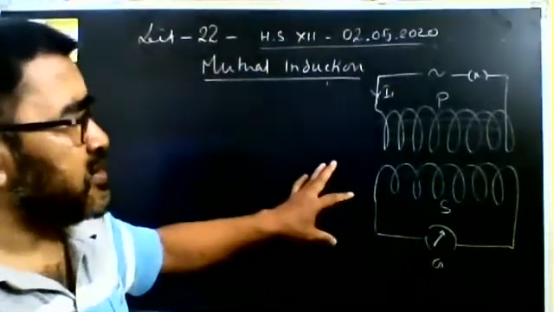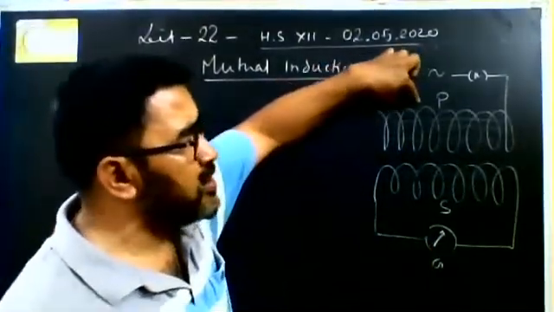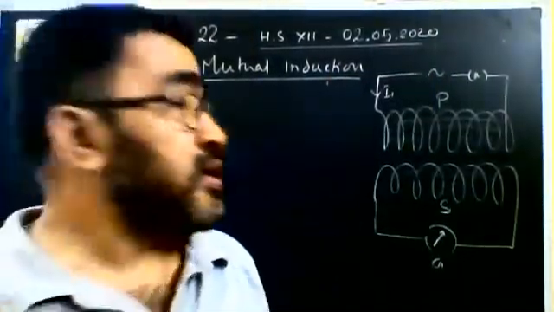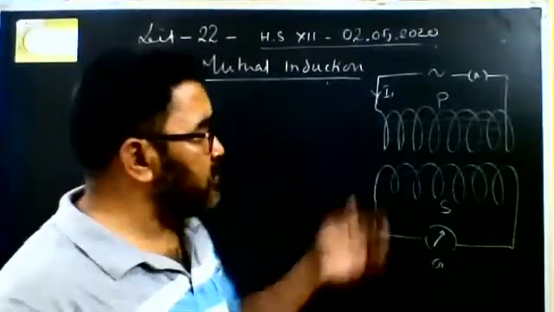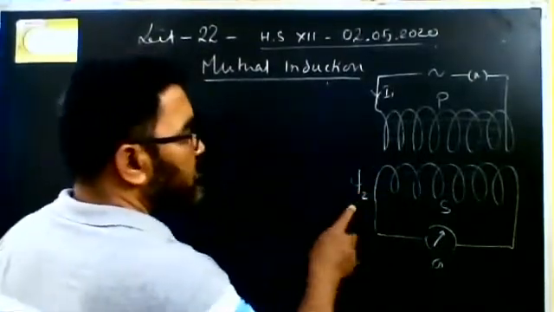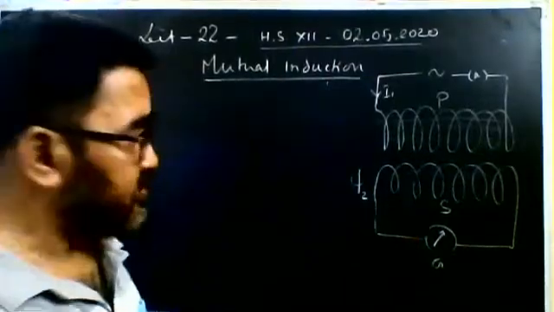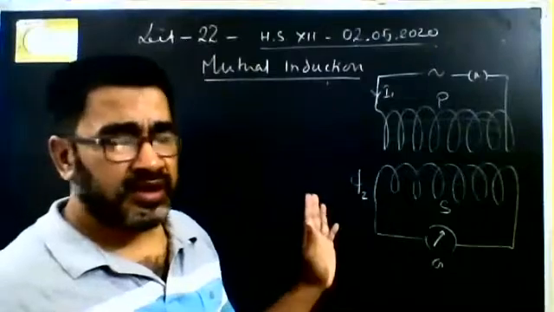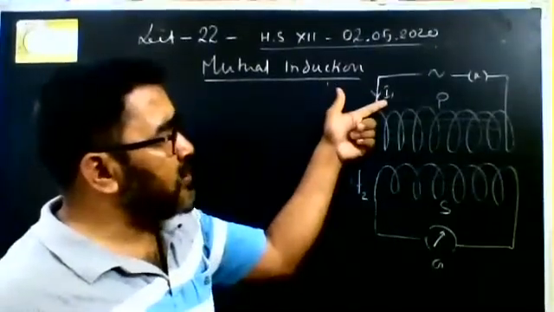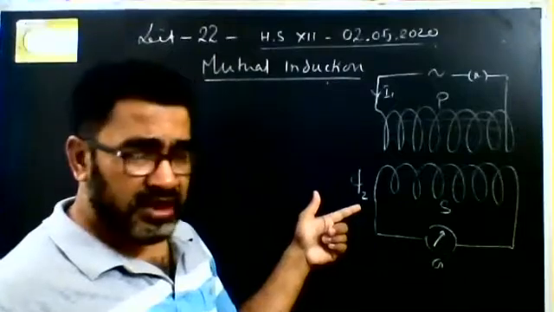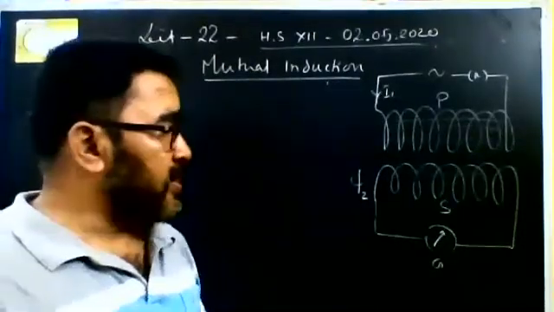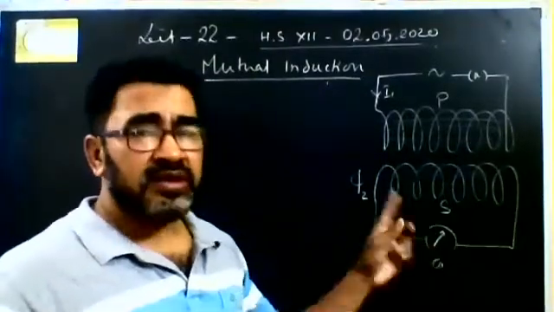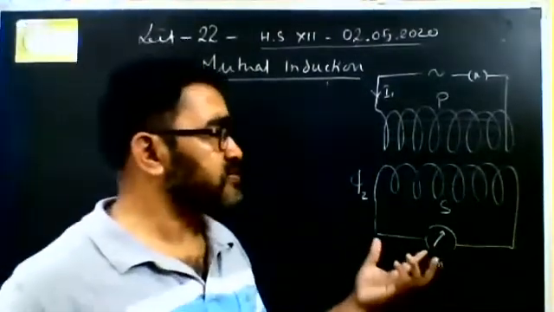So very interesting, you see, as soon as we change the current in the first coil, that is primary coil, immediately magnetic flux will change. Suppose magnetic flux phi2 in the second coil changes. This phenomenon is called mutual induction. That is, when current I1 in the first coil changes the magnetic flux in the second coil, as a result, EMF is induced in the coil, and if a galvanometer is connected in the coil, it will deflect, right? It will show deflection.